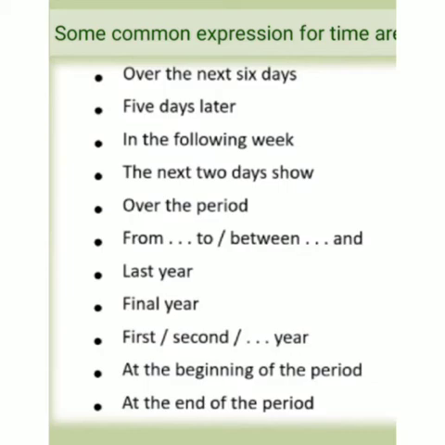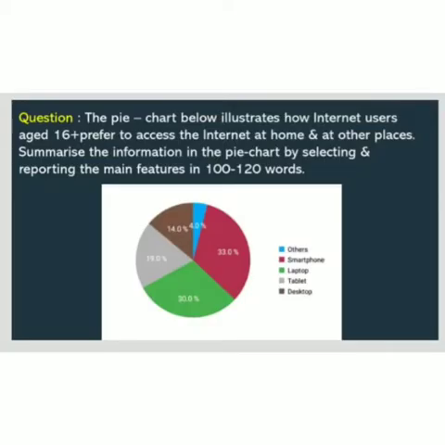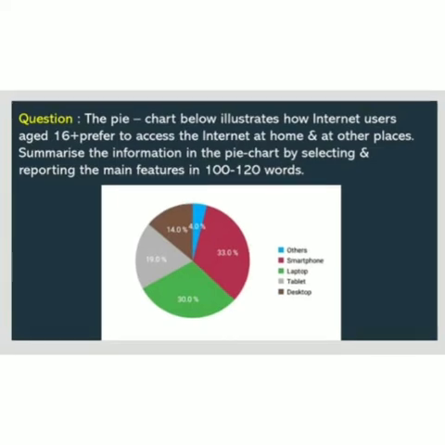Now, how to attempt a question based on analytical paragraph? The very first thing is to read the question and understand what it states. What can you gather from the question and the adjoining chart? Then go through the data, which may be in any form of graph, chart, or table, and try to interpret and analyze it. Figure out the comparisons and similarities that can be drawn from it. Then, on the basis of your understanding, comprehend and write the information that you have understood from the given chart, graph, or any visual input.